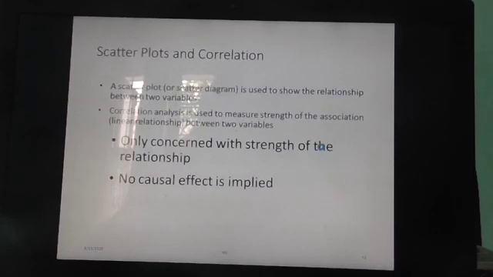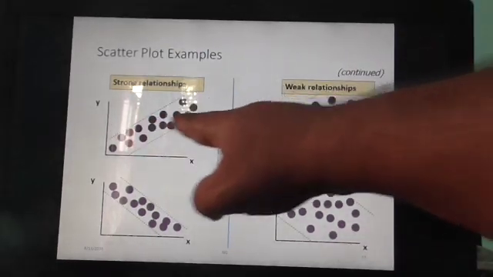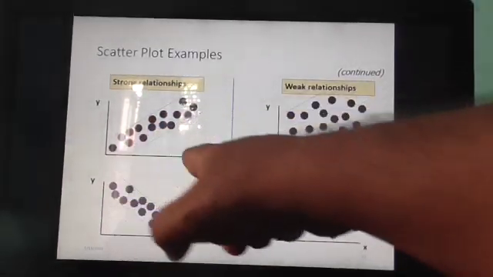And there are scatter plots, meaning plotting the data on an x and y axis. If the graph looks like this, that particular one shows a strong relationship.